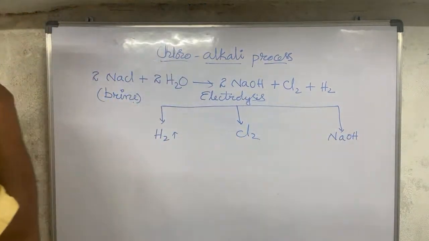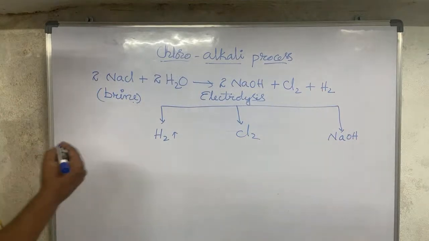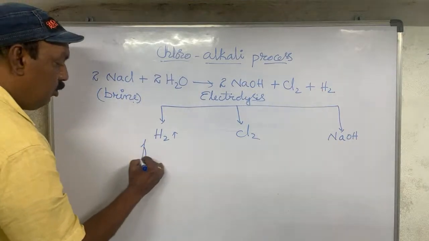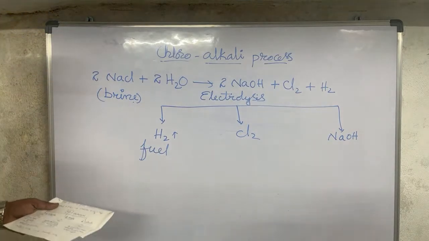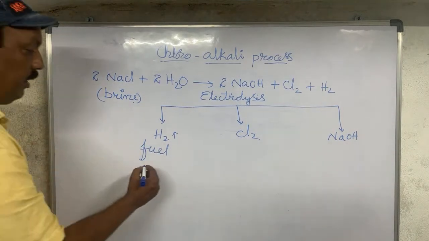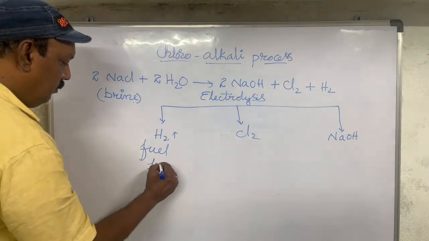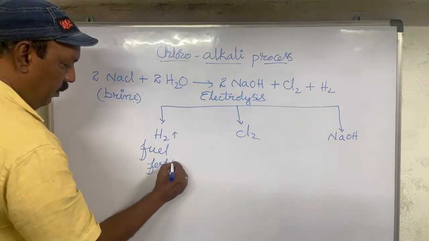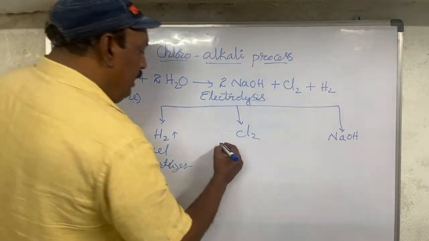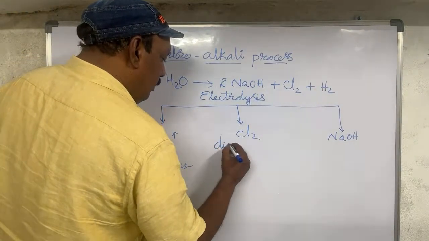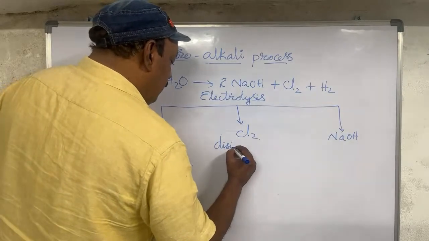For what purpose can we use hydrogen gas? This gas is sometimes used as fuel in certain processes, and also for fertilizer formation. Next is chlorine. Chlorine is a disinfectant to clean the water.